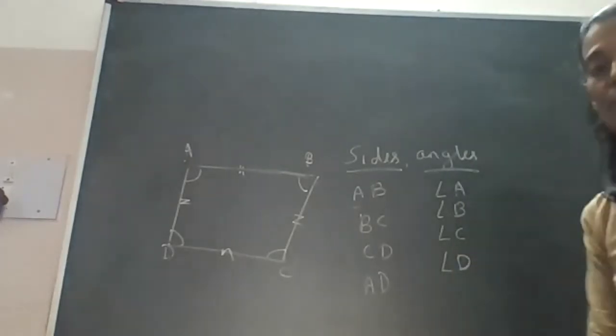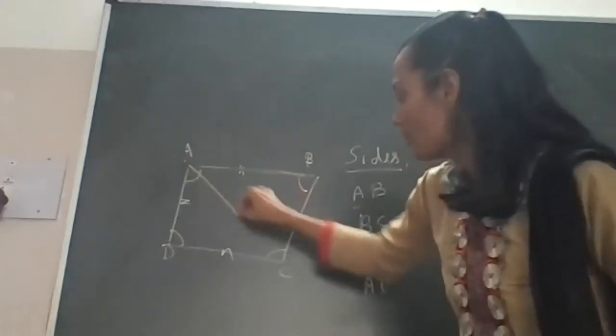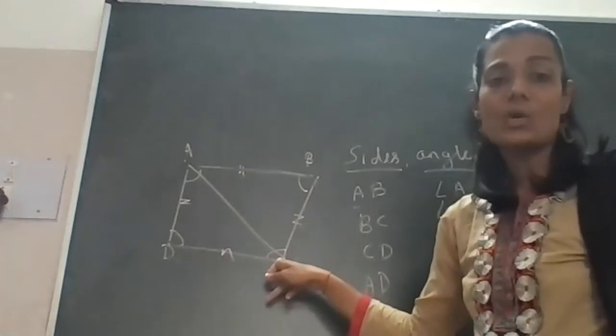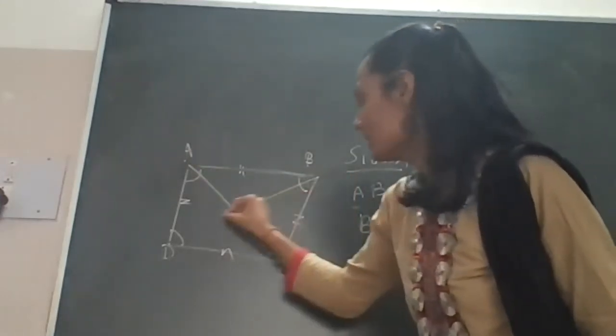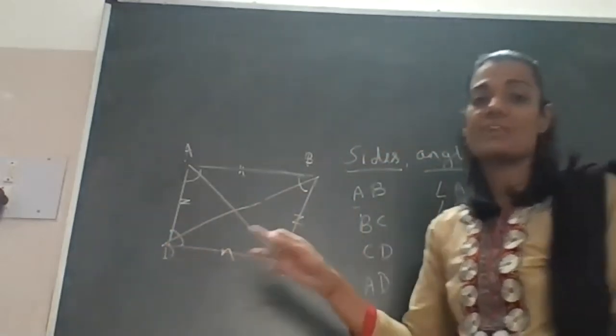Now, one more thing is that in a quadrilateral, joining the opposite angles, AC, this will become your diagonal. So AC, and if you join this one, BD. These are the two diagonals of this quadrilateral.